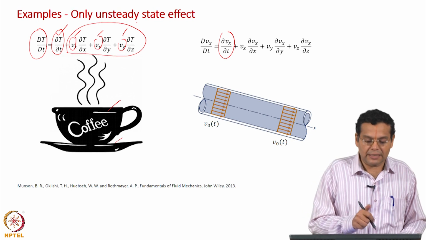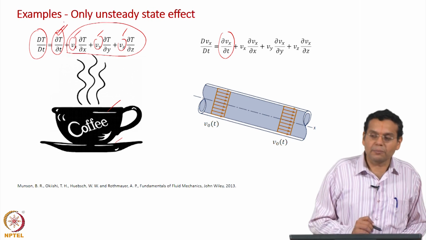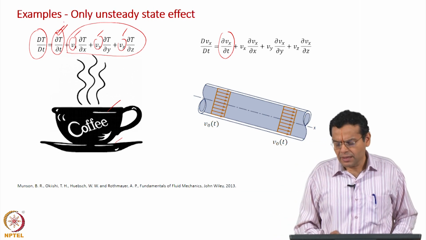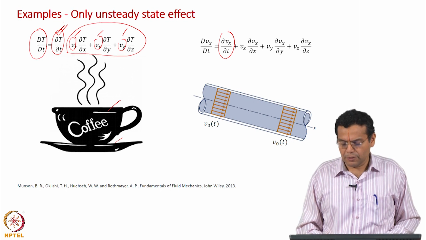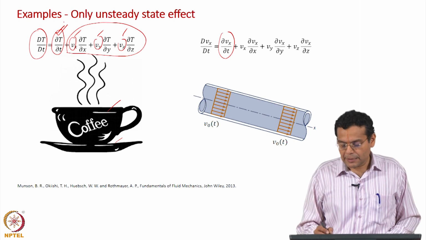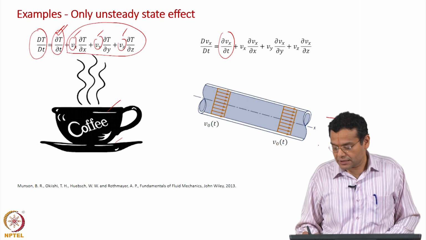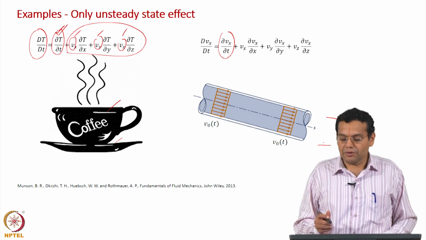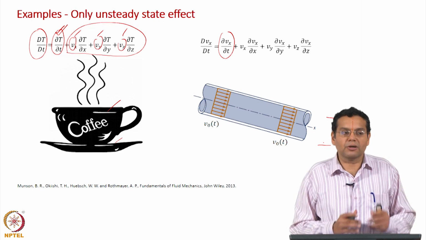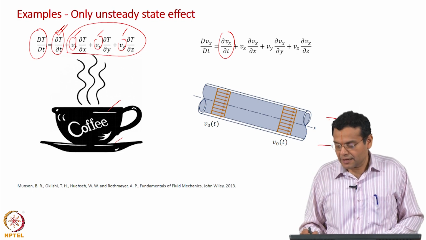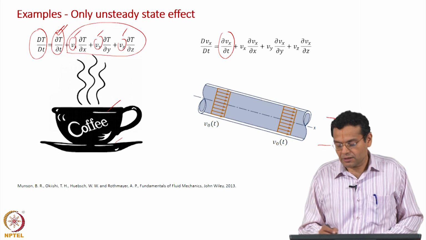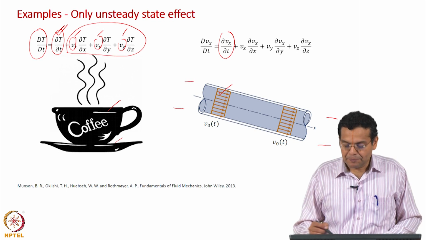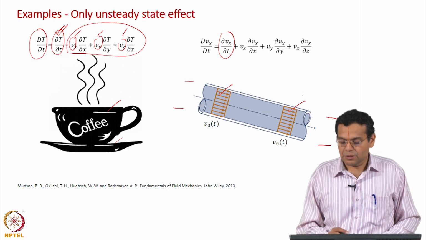One of them is not here, so only the local component plays a role here. Okay, let us take another example from fluid flow. What you have here is a pipe of constant cross section, so that there are no velocity gradients. We want to consider a case where only the first component contributes, that is why I have taken a case where the pipe has a constant cross section throughout. So that is why the velocity distribution shown here is all the same.